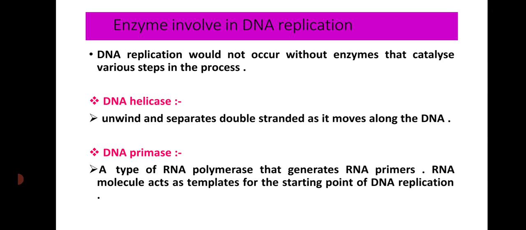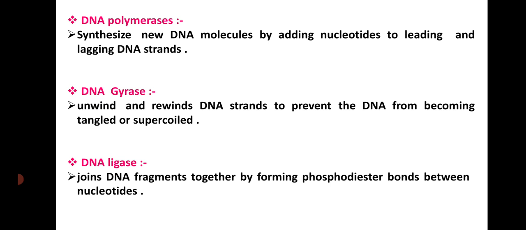Total enzymes involved in DNA replication. First is DNA helicase, then DNA primase. DNA helicase unwinds and separates both strands. DNA primase, a type of RNA polymerase, generates the RNA primers. DNA polymerases synthesize a new DNA molecule by adding nucleotides to the leading and lagging strands. DNA gyrase unwinds and rewinds the DNA strand to prevent the DNA from becoming tangled and supercoiled.